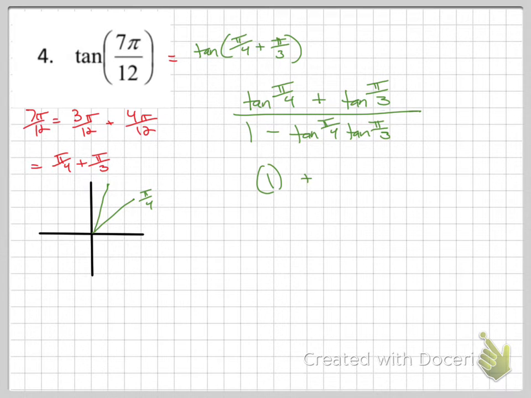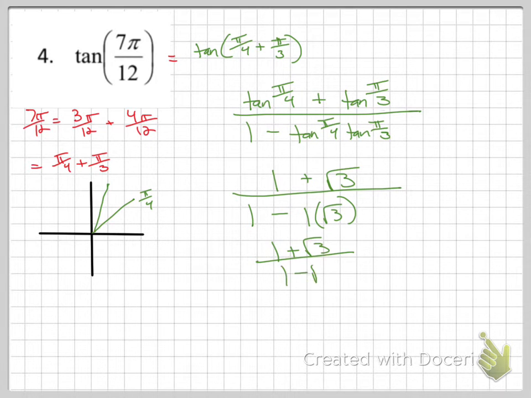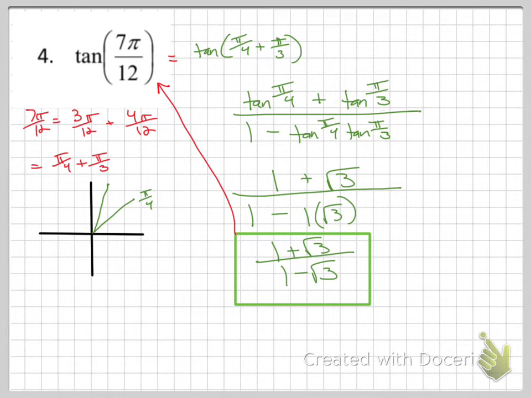Tangent at pi over 3, it's positive because it's uphill. And then pi over 3 has 1 3 in it. So that's just root 3. I'm not going to draw these parentheses around my 1. So again, 1 plus root 3 over 1 minus, and it's those same answers again. 1 times root 3. So I get 1 plus root 3 over 1 minus root 3. If you typed this in and got your crazy decimal, it would be the same thing if you typed that in radians. So this is what our solution looks like.